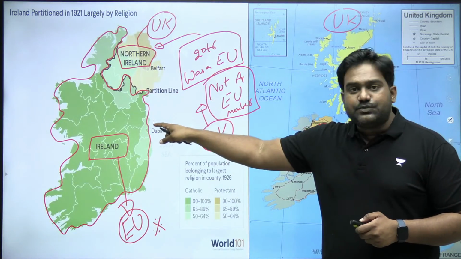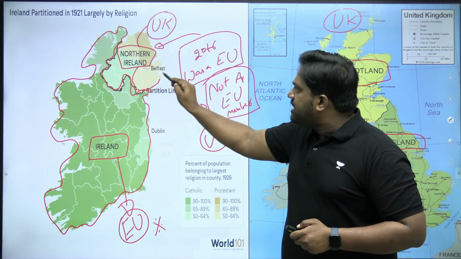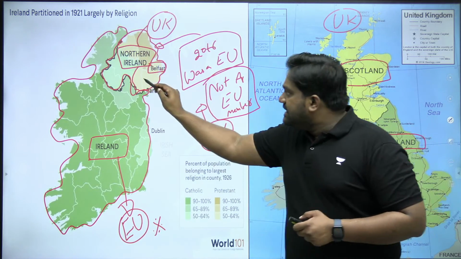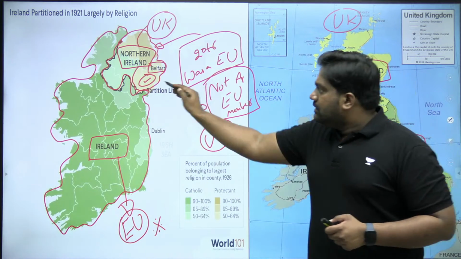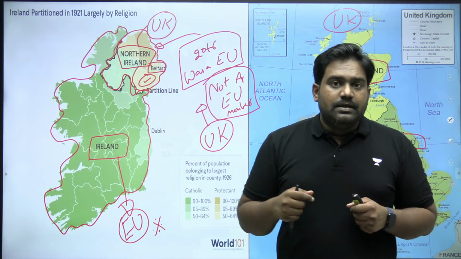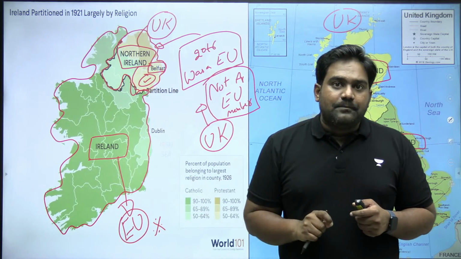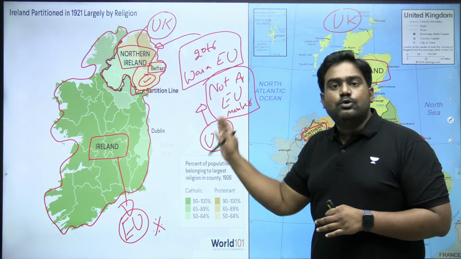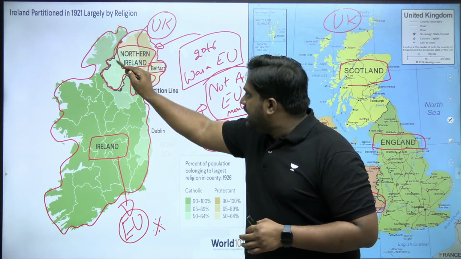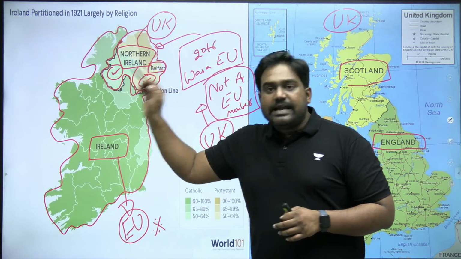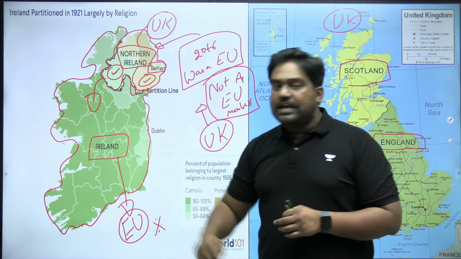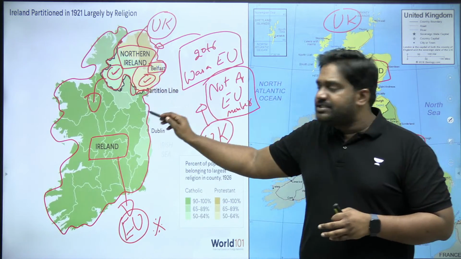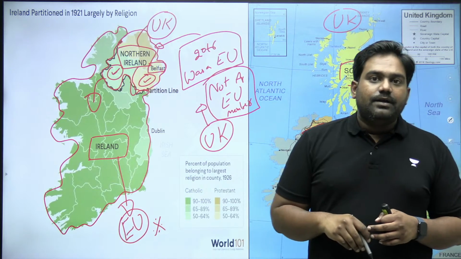Again, please go back to the previous map. You can see the yellow shaded areas here around the city of Belfast. These are Protestant dominant areas. They are the loyalists. They are called unionists, meaning they want to remain part of UK. They don't want Northern Ireland ever to break away from Britain. So they support UK or Britain. Can you see the green areas here in Northern Ireland? These are the Catholic areas. They want a reunification. They want to liberate the area from Britain, erase these borders and reunite with Ireland.